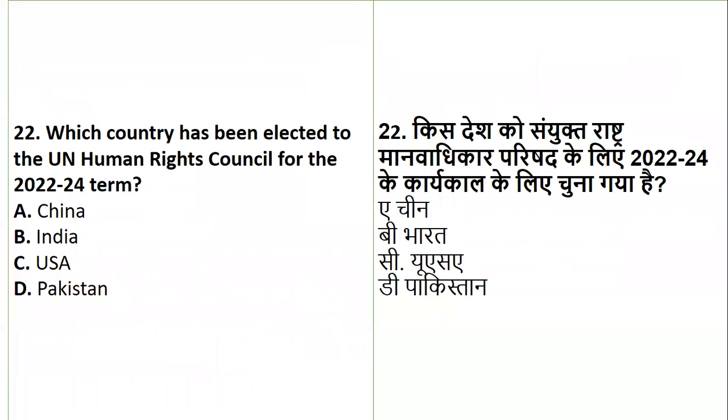Now, which country has been elected to the United Nations Human Rights Council for 2022-24? Whether it is China, India, USA, or Pakistan.